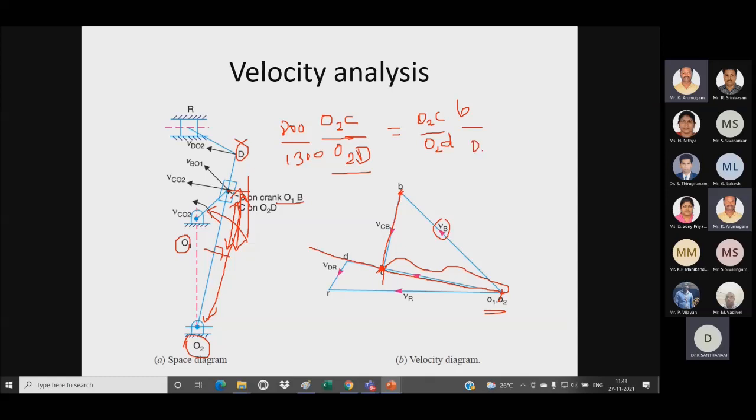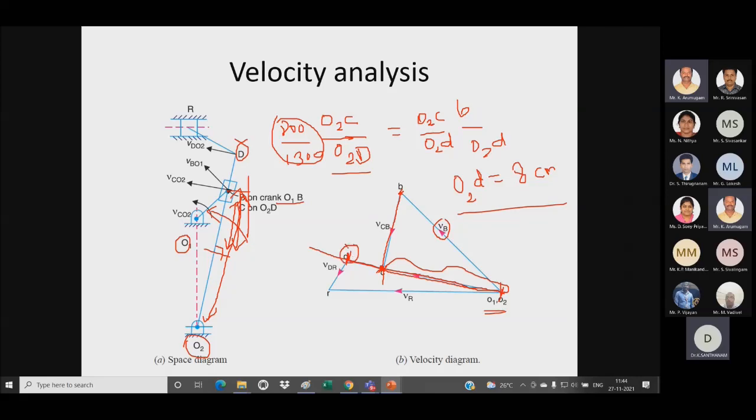Then I have to find out the distance of O2D. So take the ratio of this one and multiply or divide to get the value of O2D. So obviously it will be coming around 8 centimeter or 9 centimeter like that. So from O2 on the line I have to locate the point at 8 centimeter only. So this is my O2D distance. So I have located the point D.